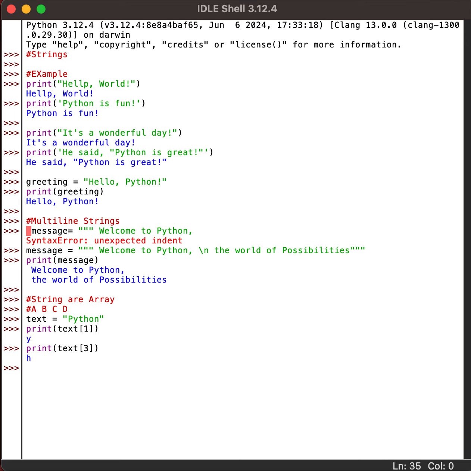Now let us see string manipulations. In simple words, it is like playing with the strings. We can do slicing, we can use functions, we can have f-strings. Please don't get confused here. We'll be trying to go through each and everything.